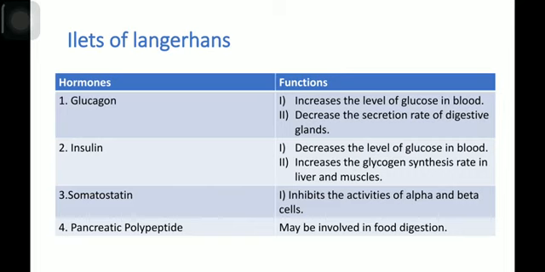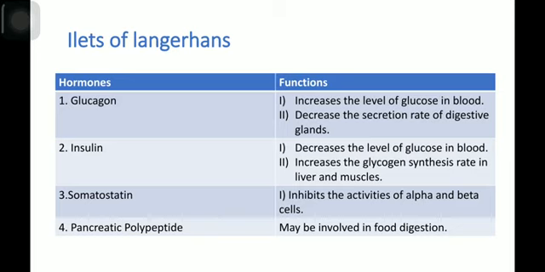Now let's discuss about the islets of Langerhans. Islets of Langerhans are mainly found in the pancreas. The islets of Langerhans contain 4 kinds of cells which secrete some important hormones like glucagon, insulin, somatostatin, pancreatic polypeptide. Glucagon is a hormone which is secreted from the alpha cells of the islets of Langerhans. Glucagon increases the level of glucose in blood.